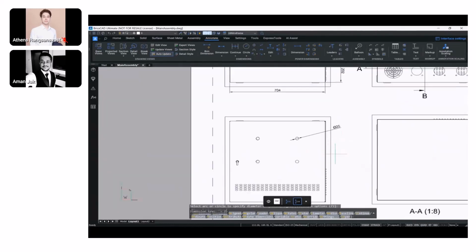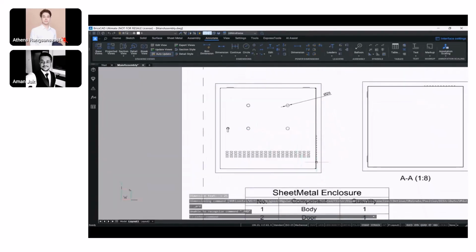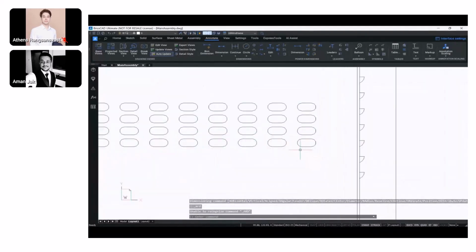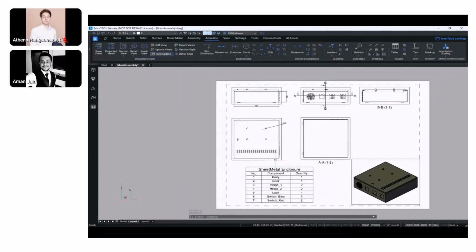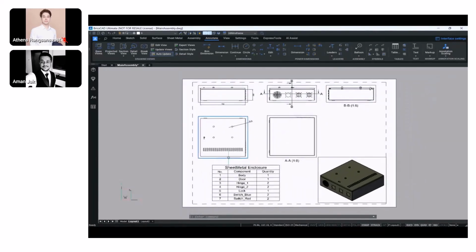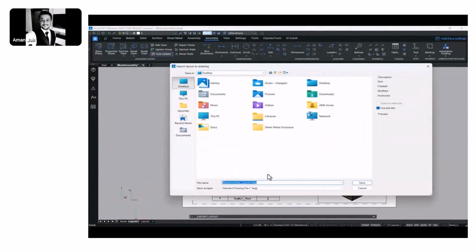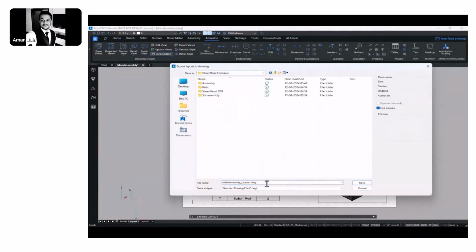But with BricsCAD, since it's all in DWG, let's say if I just want to share this 2D DWG with my vendor or the production team, all I need to do is just export this as a DWG. I can go to my layout and then simply right click and export it as this DWG. Let me export this. Export to DWG is the standard file format that we can export our layouts in. Create a new folder, name it 2D extraction and just save this.